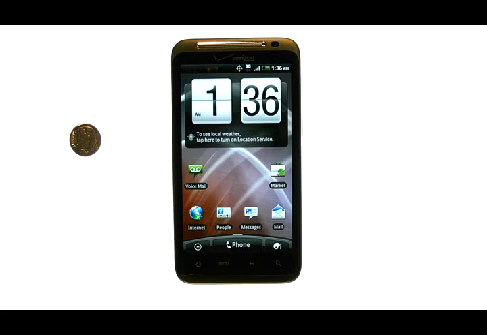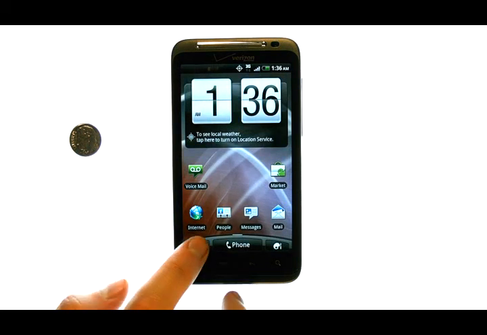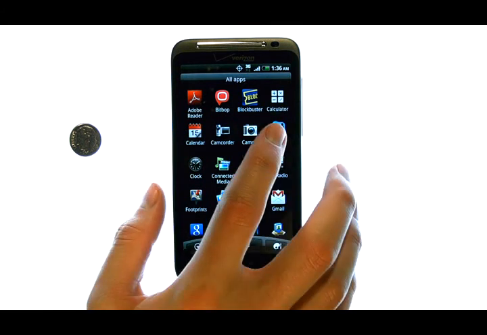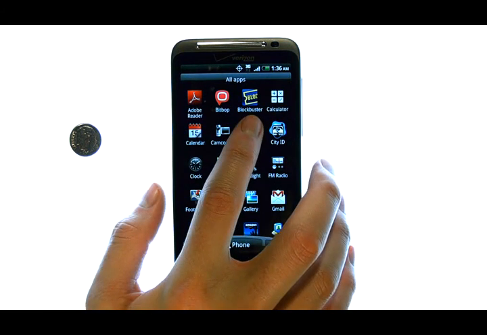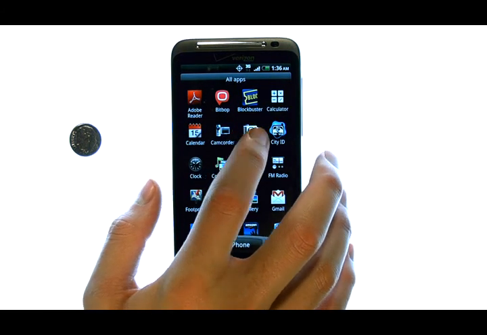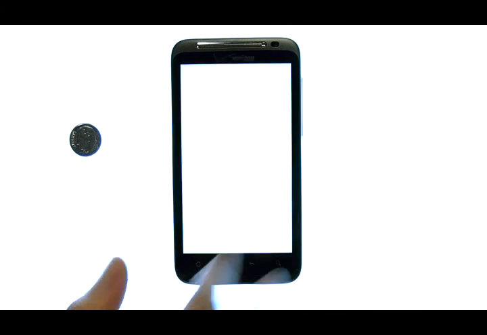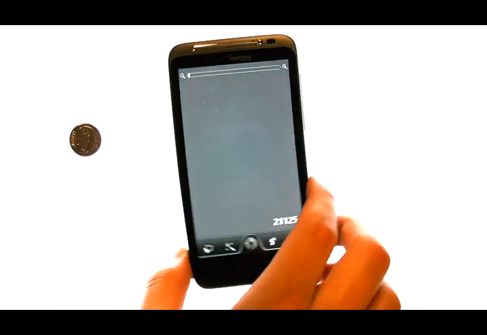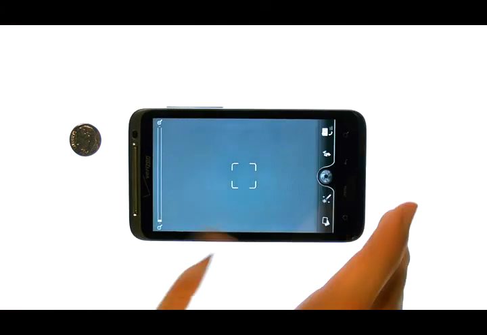To access your camera, the first thing that we want to do is find our camera application. So select your All Applications menu and then select Camera. This will automatically take you to camera mode.